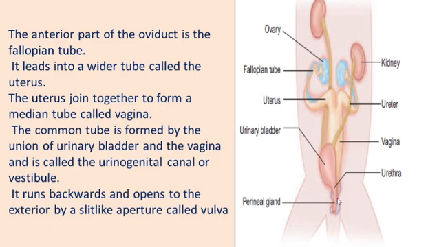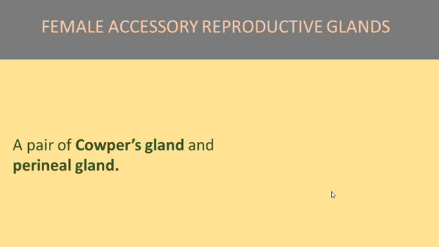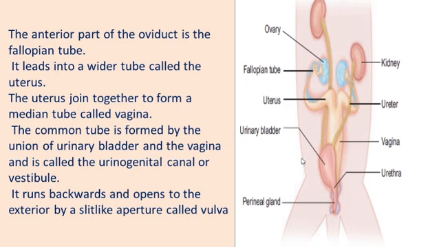The female reproductive system also contains accessory reproductive glands: a pair of corpus glands and a pair of perineal glands. These are the female accessory reproductive glands. Clear? The male reproductive system is a very important question, and draw the pictures, practice the pictures. Okay, clear?